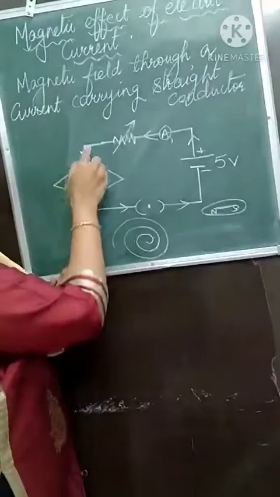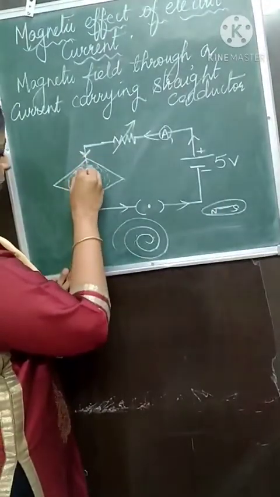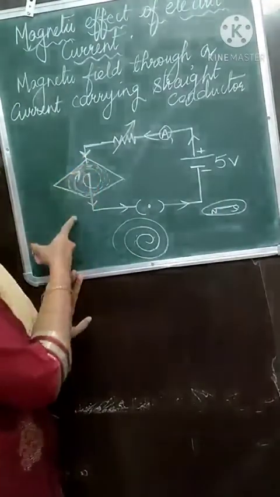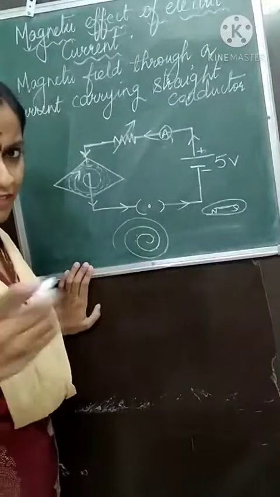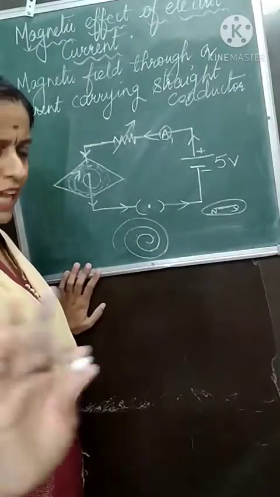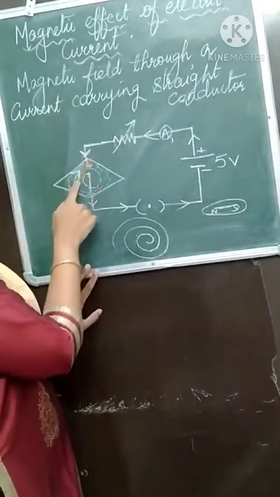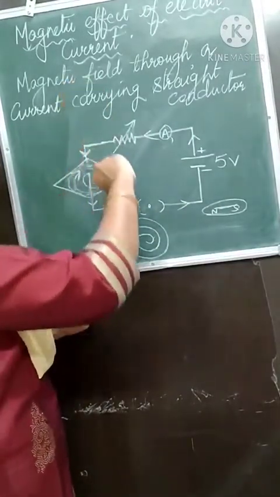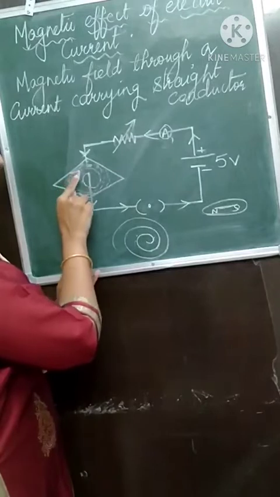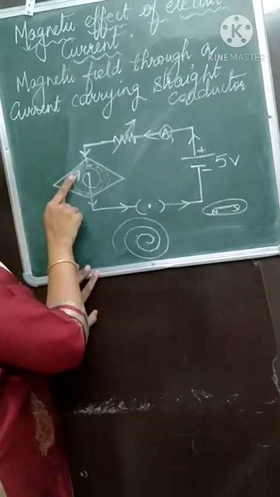Direction of current is in the downward direction. The magnetic field direction you show in this way. Why is it this way? We will discuss it soon. For the time being, you show the diagram in this way. Keep in mind these two arrows: current downward, the magnetic field sideways, this way.